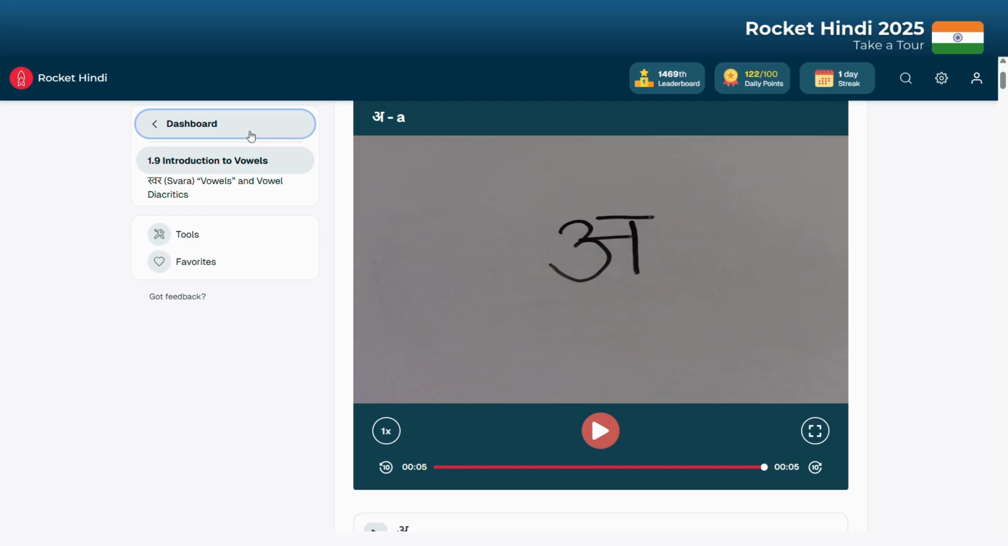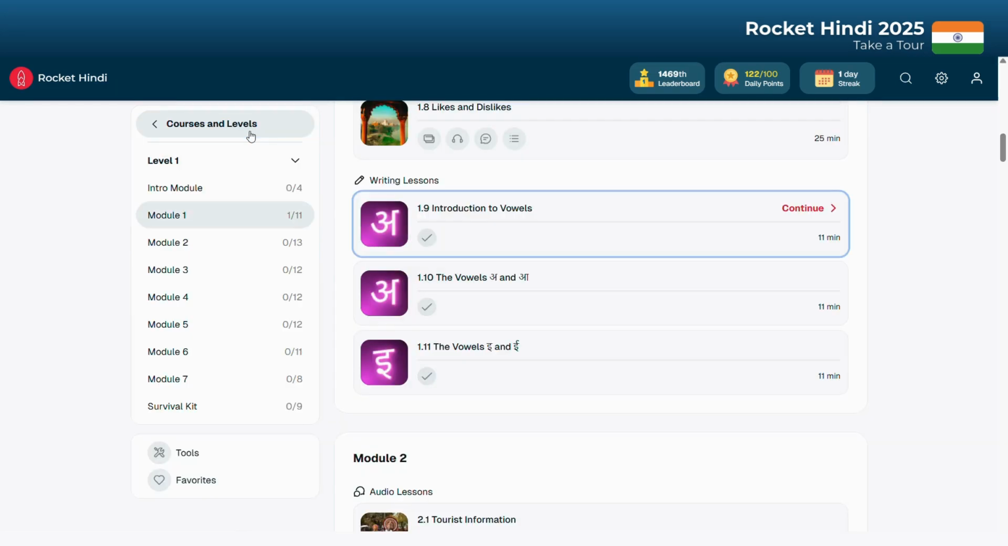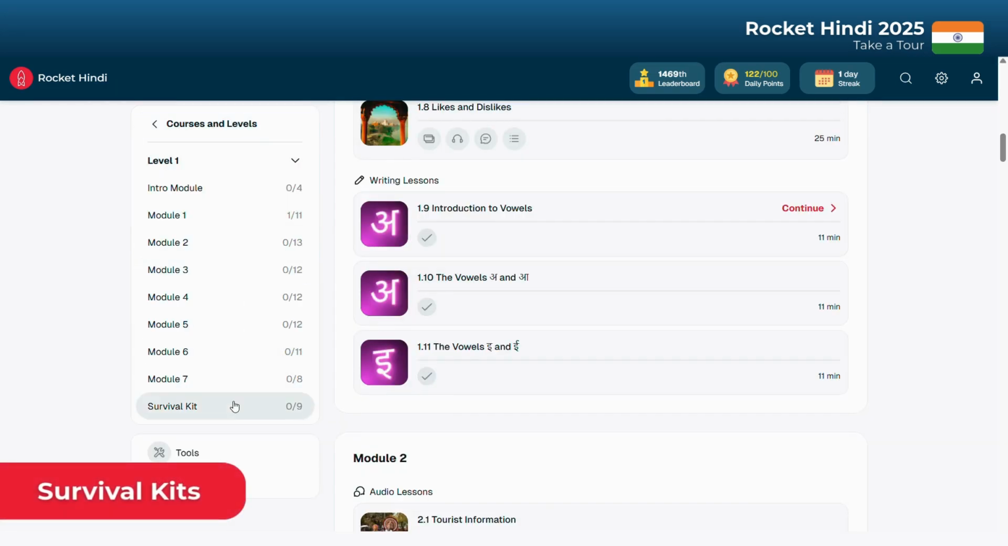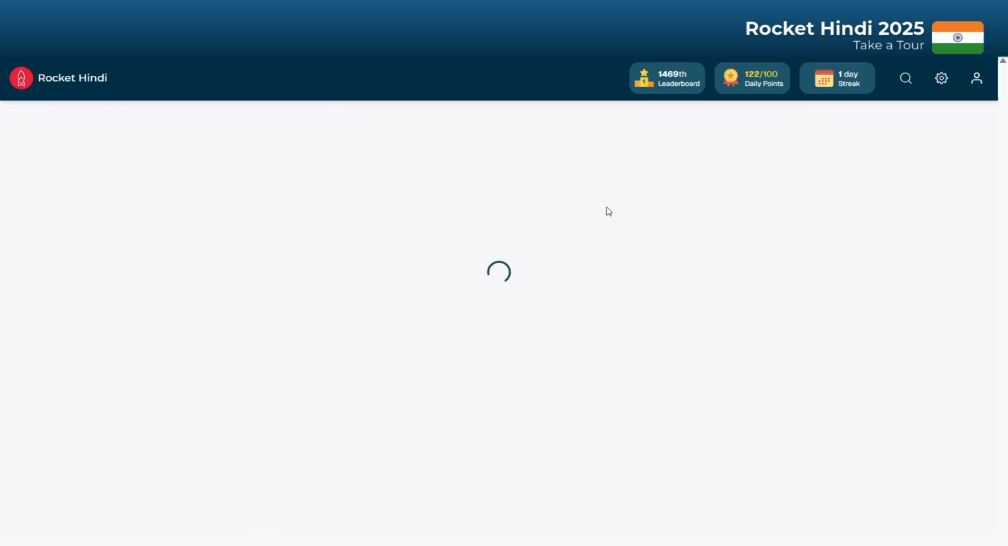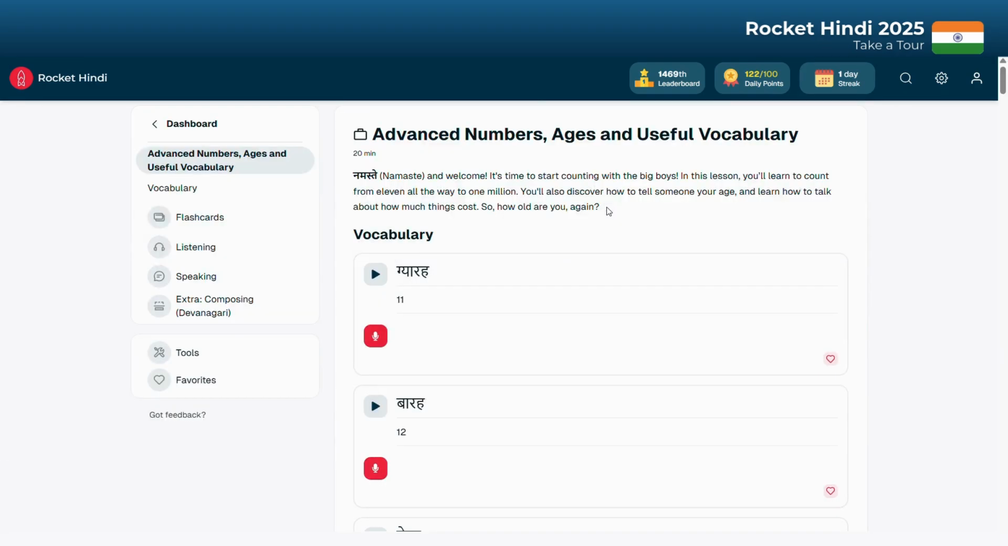Finally, the bonus lessons included with every purchase, the survival kits. These can be thought of as essential vocabulary sets designed to enhance your word recognition skills on common subjects you'll encounter when you're out there speaking Hindi. Feel free to sprinkle these in anytime you want to expand your word bank fast.